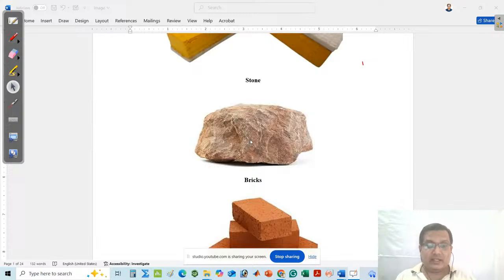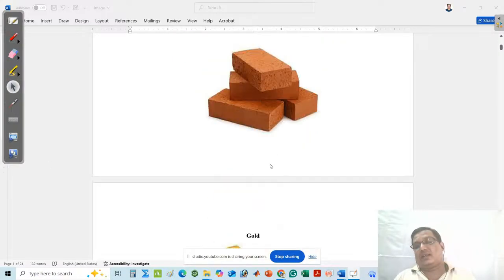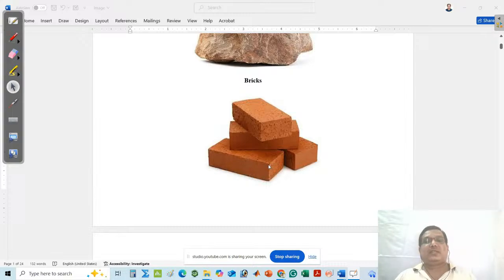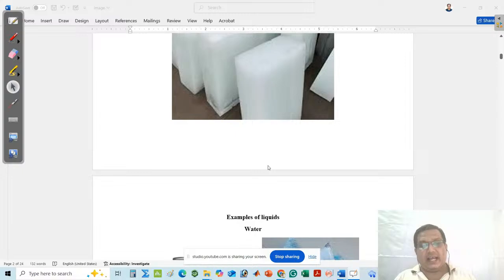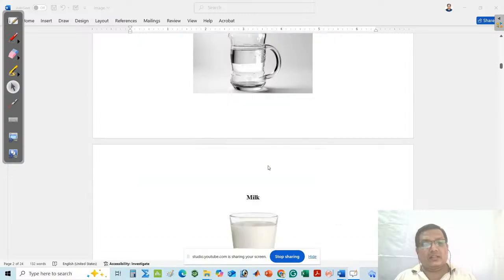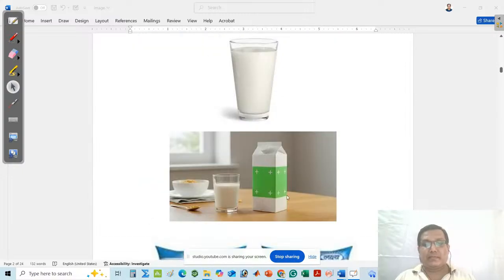Then you can divide the weight by 9.8, the gravitational acceleration, and easily find the mass of the stone, and it also needs some space to occupy. Similarly, bricks also have some mass and need some space to occupy. Gold and ice are also examples of matter.